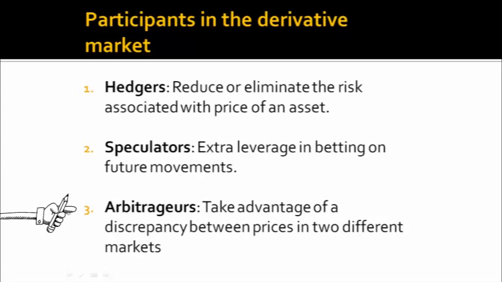And the third one is arbitrager. Arbitragers are the ones who take the benefit of the discrepancy between the prices in two different markets. To explain, let's say one calculator is available in the Indian market for rupees 300, and at present the price of the rupee in comparison to the dollar is, let's say, 100. So $1 is equal to rupees 100. So if the calculator costs rupees 300 in India, it should cost $3 in USA, considering that there are no other floatation or exchange charges.